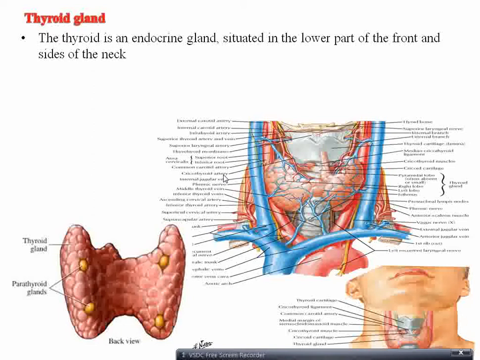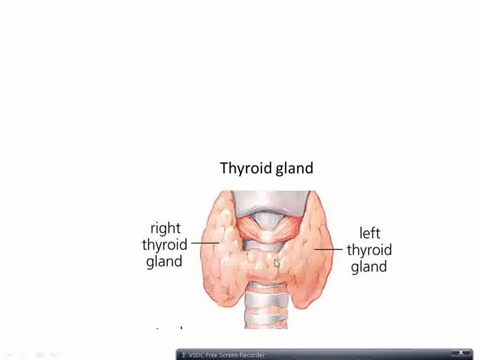So the thyroid is an endocrine gland situated on the lower part of the front and sides of the neck. So it is seen on the anterior and the lateral aspect of the neck. It is almost embracing the trachea and the larynx. This is how it looks like: the two lobes of the gland connected by the isthmus.